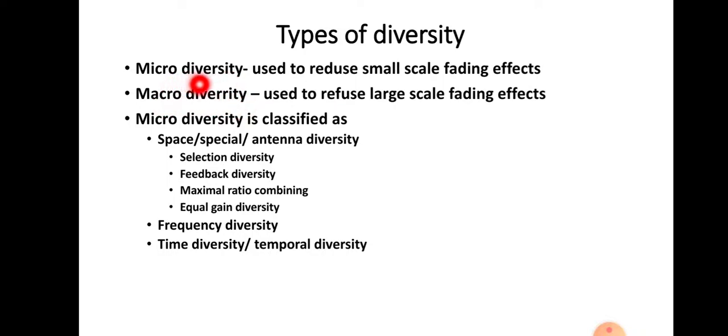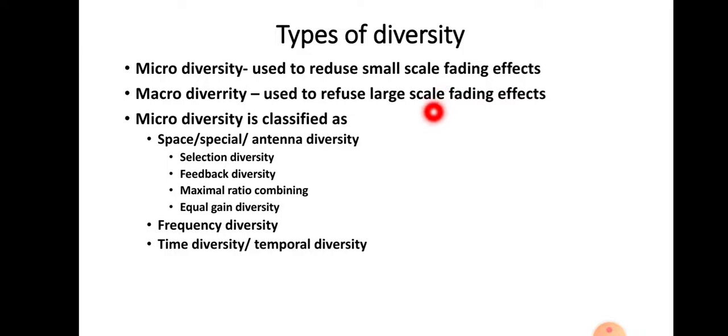You know that in the case of multipath channels there will be small scale fading and large scale fading. Small scale fading is due to smaller movements. We have a base station and a mobile, and when the mobile moves smaller distances, the signal received will have some fading effects. Such effects are called small scale fading, that is for a smaller movement of the mobile.